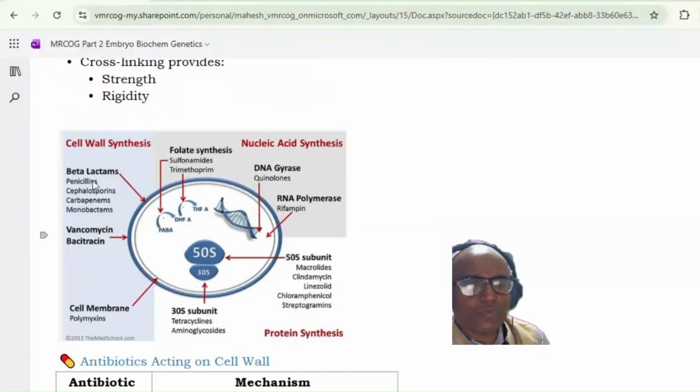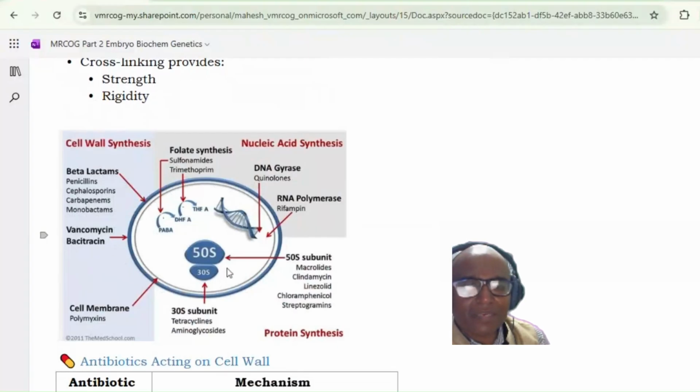And in beta-lactams, what do we have? Penicillin, cephalosporins, carbapenems, and monobactam. So these four plus vancomycin plus bacitracin will act on the cell wall synthesis. And there is a little difference between the beta-lactam and vancomycin and bacitracin in how they act at the level of the cell wall. That also we will see. But for cell wall synthesis, at least these three things: one, it will be beta-lactam. Second, it can be vancomycin. Third, it can be bacitracin, that you should remember.